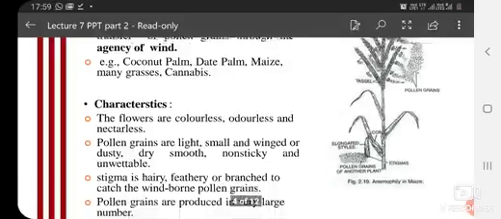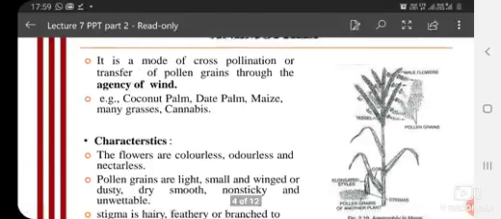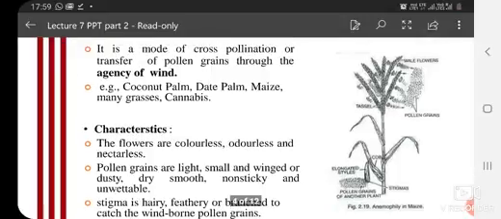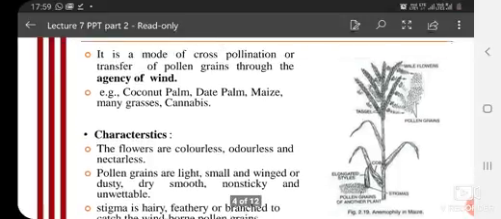You can see here a maize plant as an example. The male flower is here and the female is below that. So how will the pollen grain transfer? Through wind only. And because the positions are different, it needs some agent.